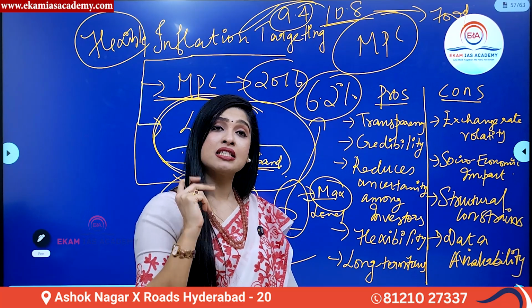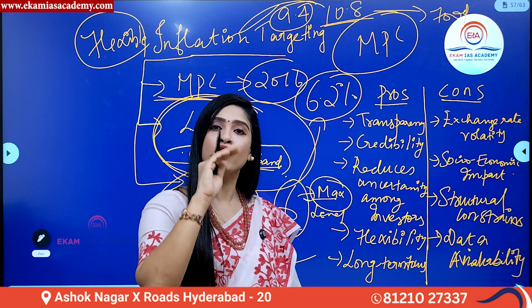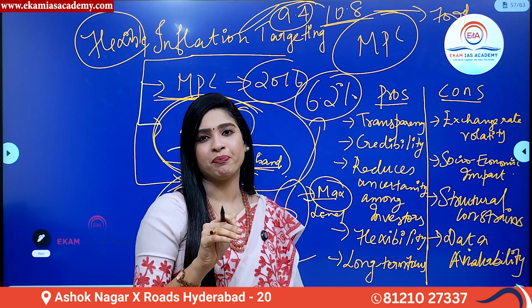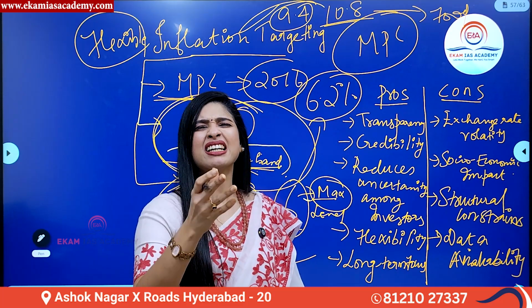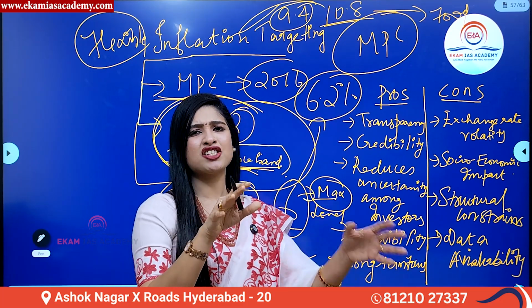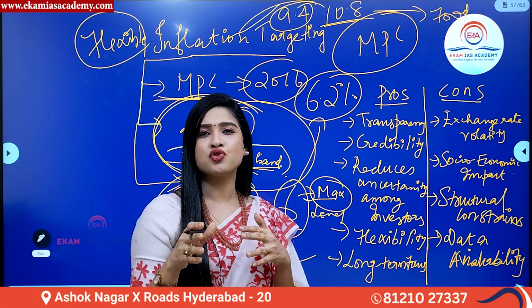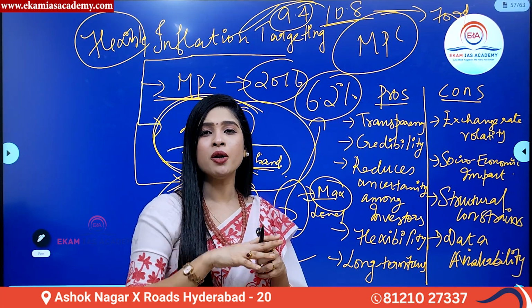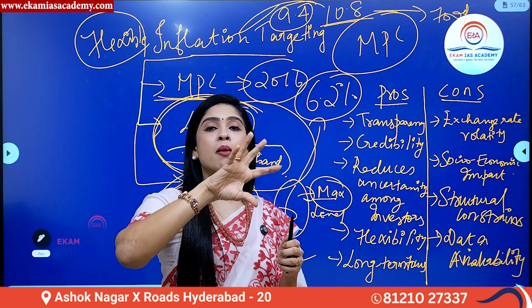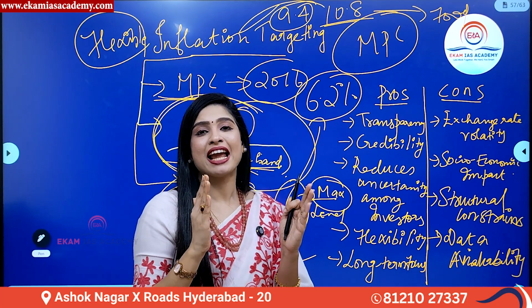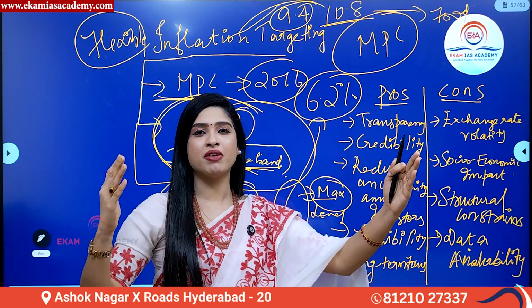If you see, from the 1950s to the 1980s, there was something called credit planning. There was no inflation targeting, but credit planning, saying that inflation has to be kept within so and so range. Then from the mid-1980s to 2010, we had a monetary policy framework of growth with stability. It was said that inflation must be within 5 to 7%.